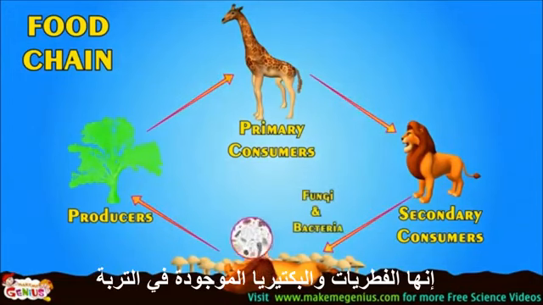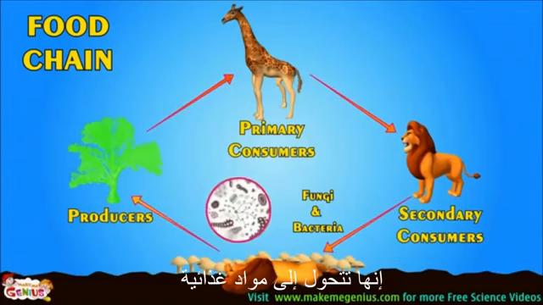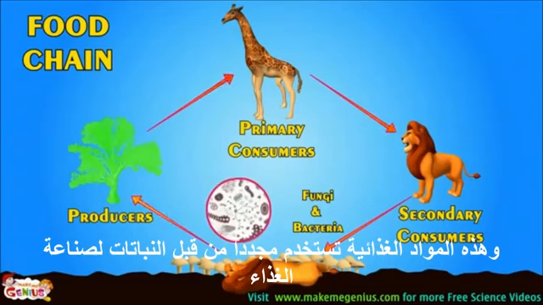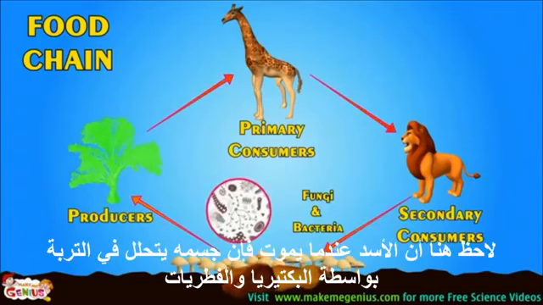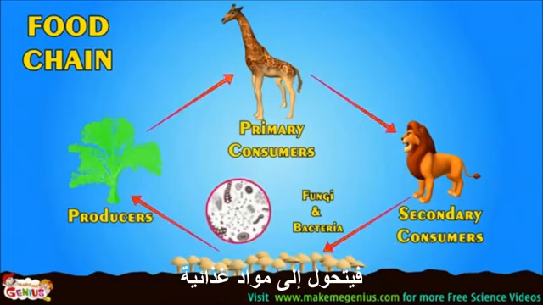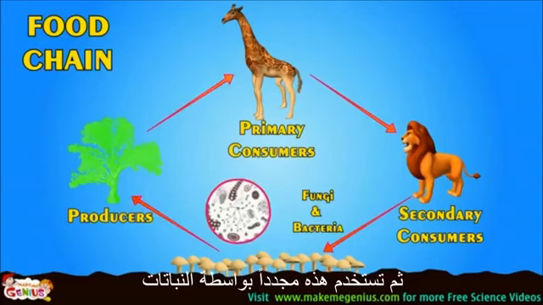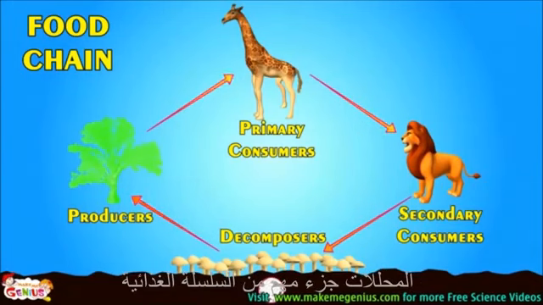Now, there is one more part of this food chain. These are fungi and bacteria in soil. When animals die, these fungi and bacteria in soil decompose their dead bodies. They become nutrients. These nutrients again are used by plants to make food. See here, when lion dies, its body is decomposed in soil by bacteria and fungi, and it turns into nutrients. Then, these are again used by plants. These fungi and bacteria are called decomposers.